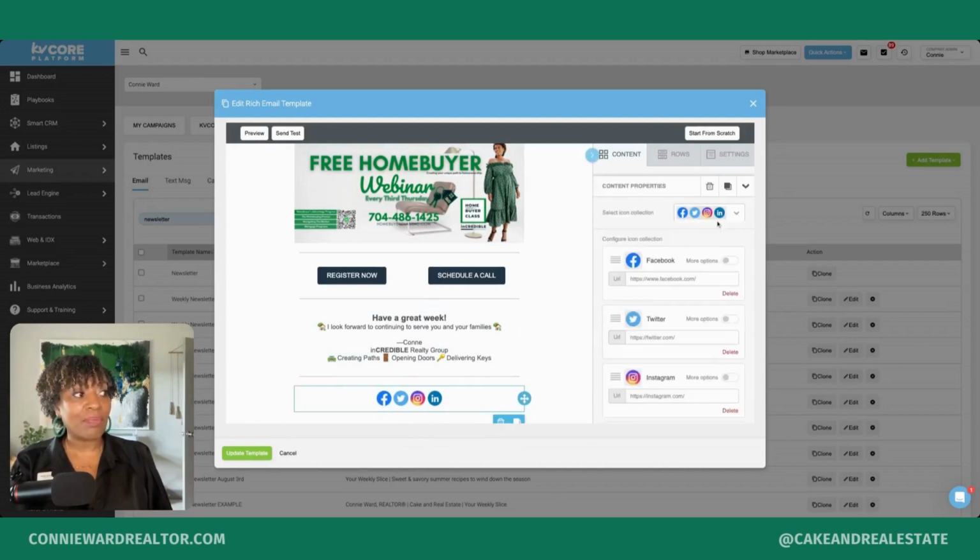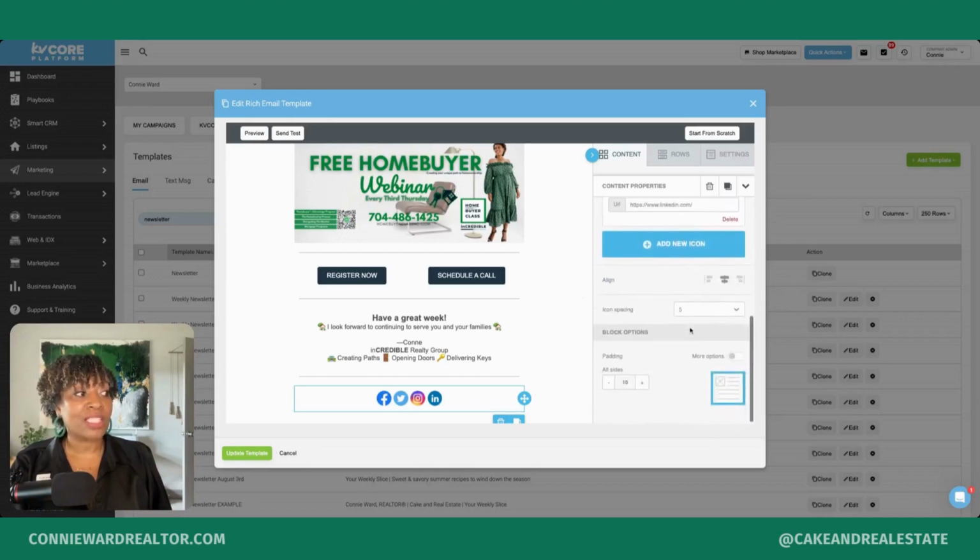So if you click it, you can edit how they display. So you can have them all gray, black and white, or all blue. So you have some options for color and style, square or circle. So I like the standard icons for social media. And this is where you'll need to paste in your URLs for each of your social sites.